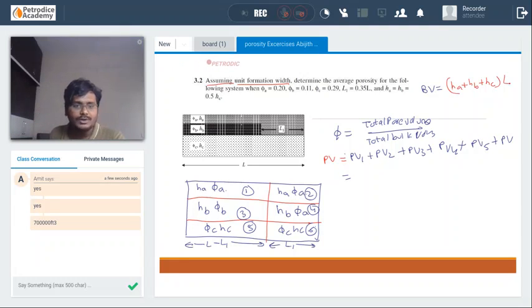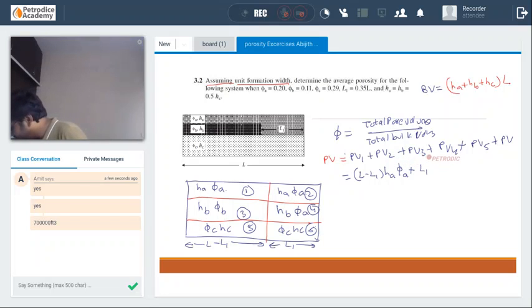So what is the pore volume of 1? Unit width, so 1 into hA into L minus L1, so L minus L1 into hA into phi A. PV2: L1 into hA into phi A. PV3: L minus L1 into hB into phi B. PV4: L1 into hB into phi A. PV5: L minus L1 into phi C into hC.